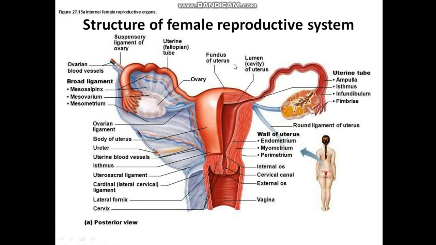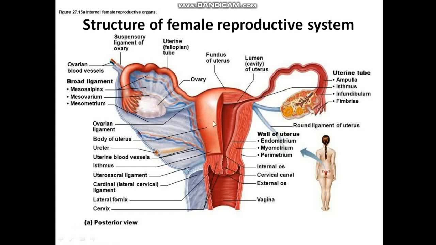This is a sectional view of the female reproductive system. Here what you are seeing is a pair of ovaries, which are located on each side of the uterus. These ovaries are the primary sex organs of a female. They are also known as gonads, which produce the female gamete, the ovum, as well as several steroid hormones such as estrogen, progesterone, relaxin, etc. These ovaries are almond shaped, usually measure 2 to 4 cm in length and are connected to the pelvic wall and uterus by the broad ligaments.